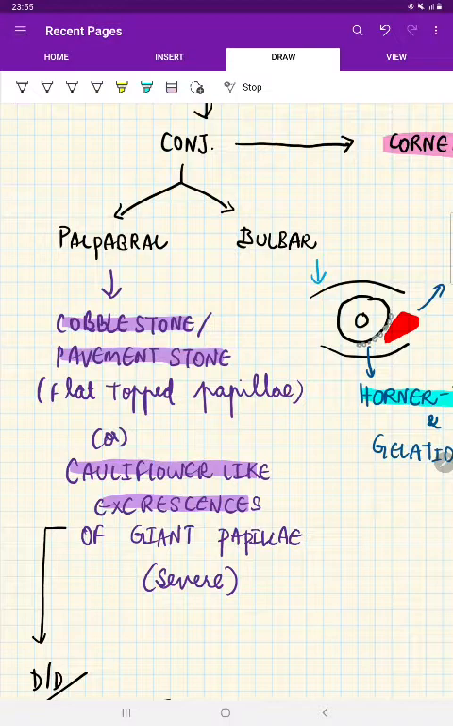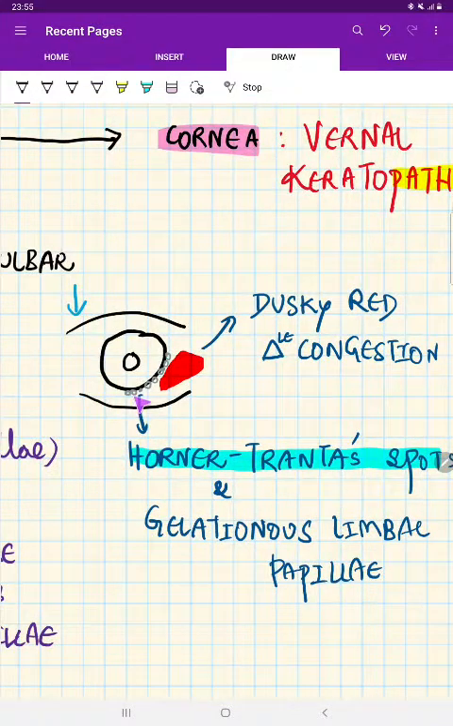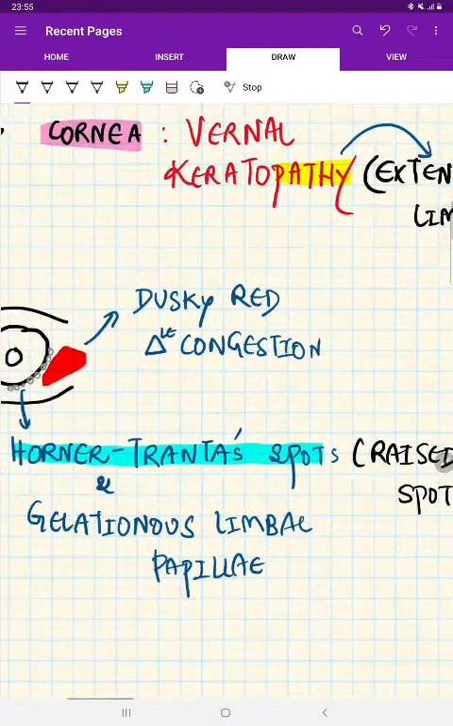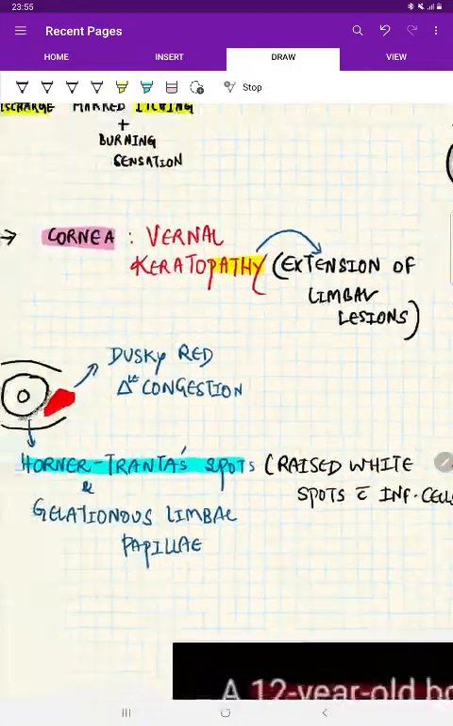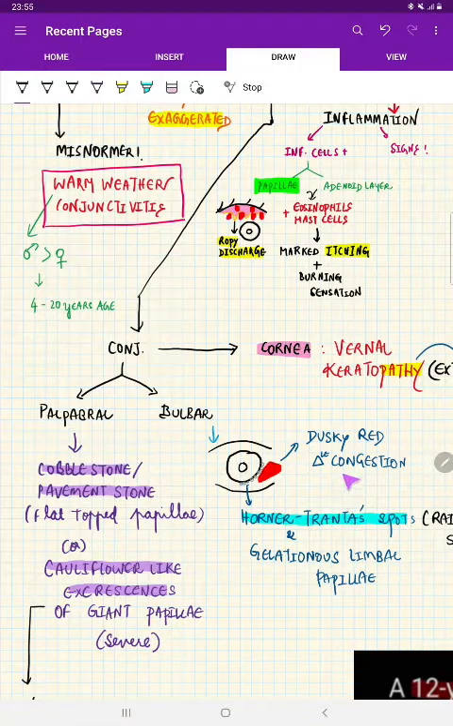Coming to bulbar conjunctiva, there will be, in the limbus, accumulation of epithelial cells and eosinophils like a white raised dot, and that is called Horner-Trantas spots. There will also be a gelatinous limbal papilla, which is seen in the limbus. There is a dusky red triangular congested area also. This is related to the conjunctiva. So in the conjunctiva, there is papillary reaction, Horner-Trantas spots, congestion, and limbal gelatinous papilla.